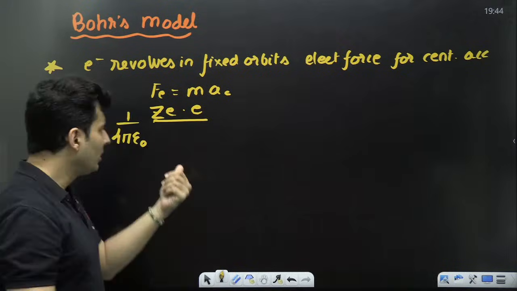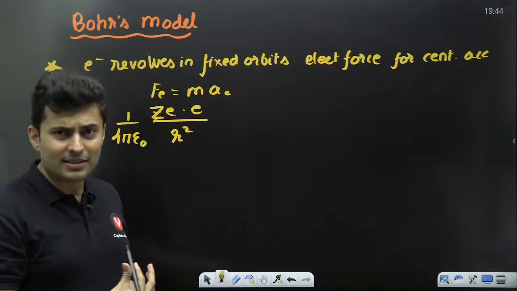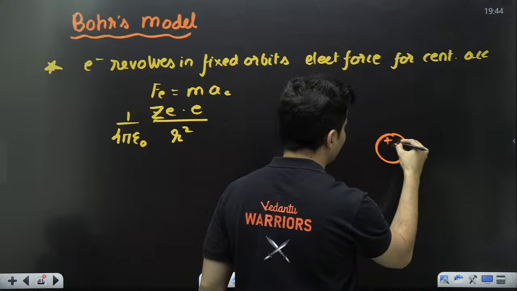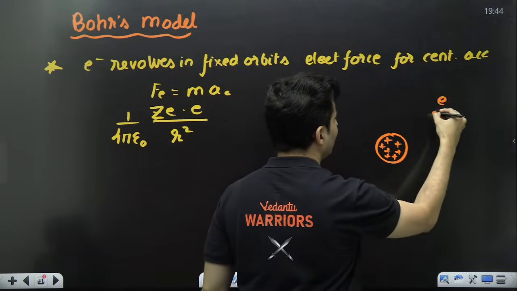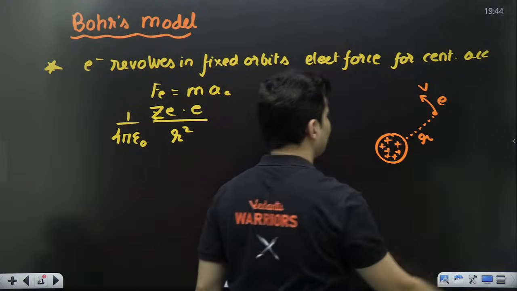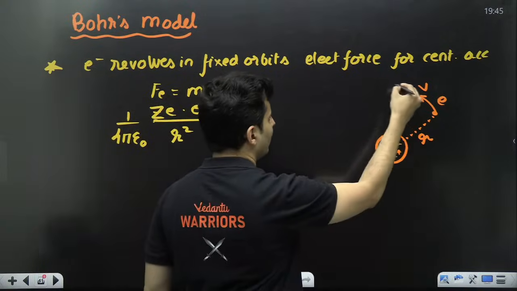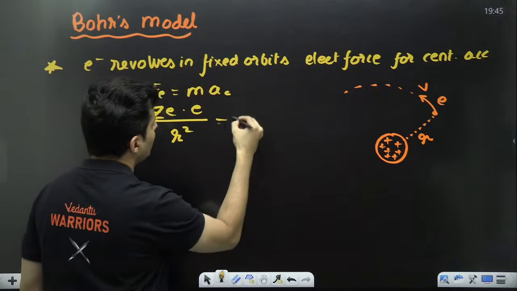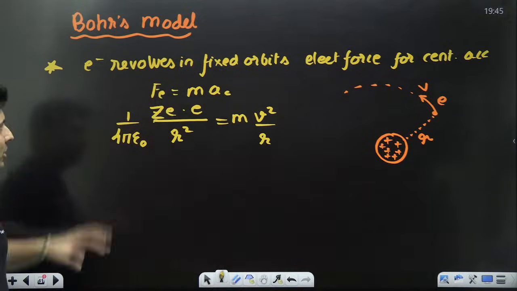So q1 q2 upon r square. r is the distance which is also the radius, because if this is the nucleus which has so many positive charges, the electron will be here and it will be going with some velocity and the distance will be r. That's how the electron will go, correct? And this will be equal to m v square by r. That is the first postulate.